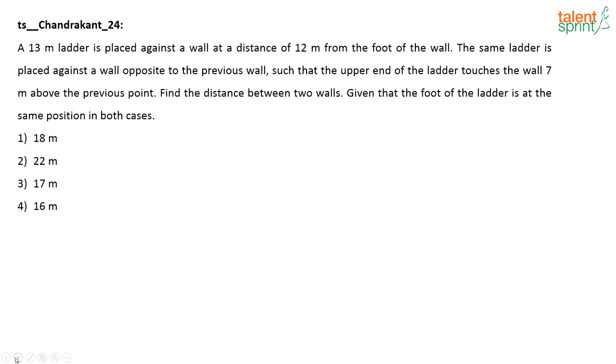Now what are they saying? A 13-meter ladder is placed against a wall. Okay, so there is a wall. Let this be the wall. A 13-meter ladder is placed against a wall at a distance of 12 meters from the foot of the wall. So this is the foot of the wall, right? This is the ground basically. And this ladder is placed 12 meters from the foot of the wall. So this is 12 meters.